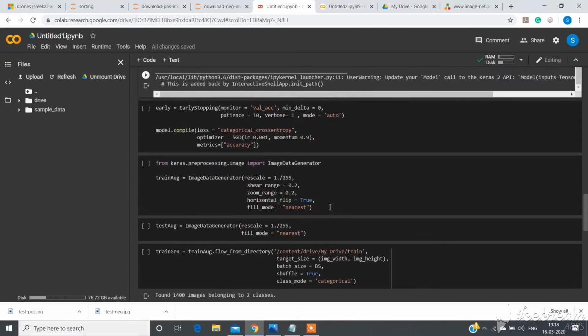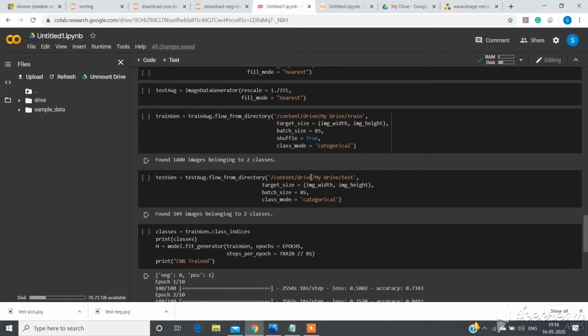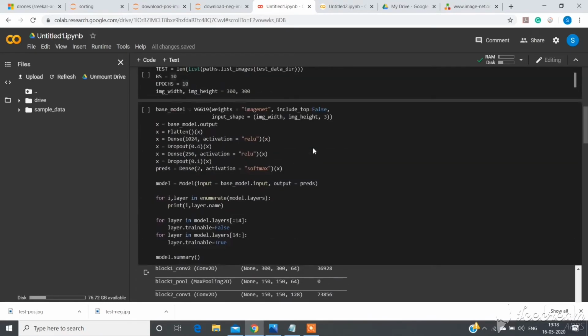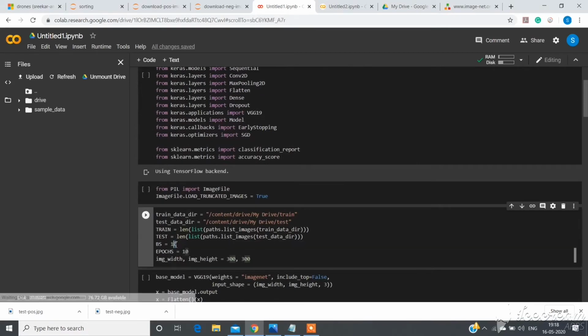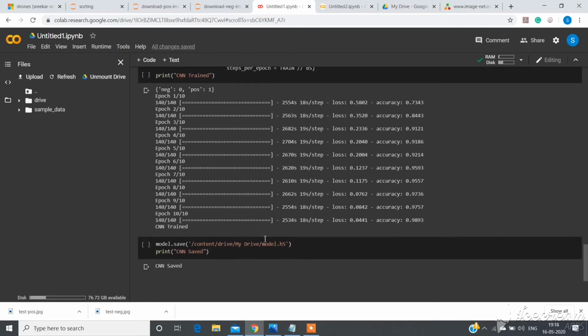And quickly, here I'm defining all my test and data set. I'm doing a few computations, loading it into variables, and this is the code to train your CNN model using epochs. I've given 10 epochs here, and my batch size is 10, as I've discussed here. So after running this code, this will take a couple of hours. For me, as you can see here, each epoch took 2500 seconds, which is approximately 42 minutes.